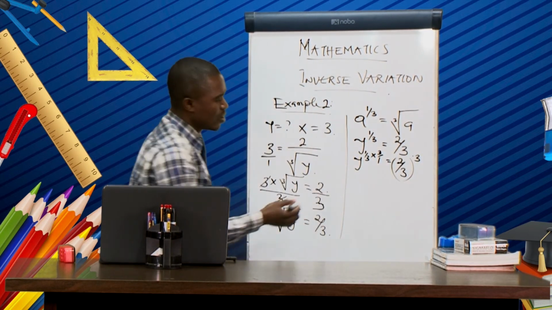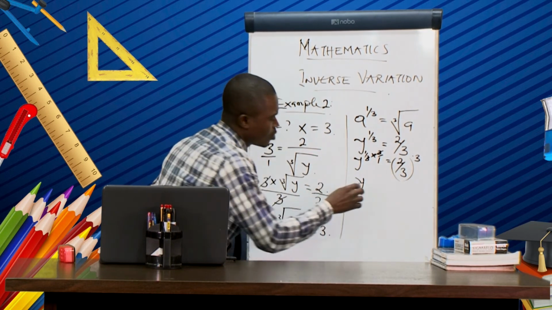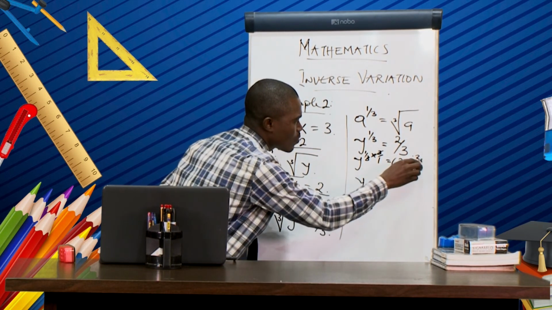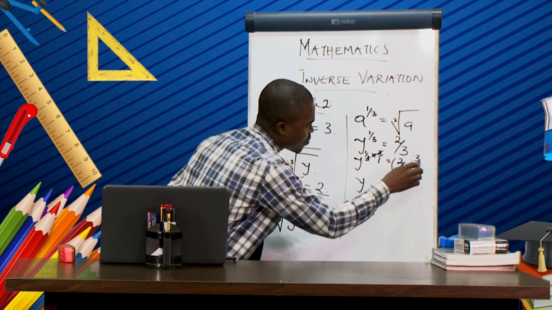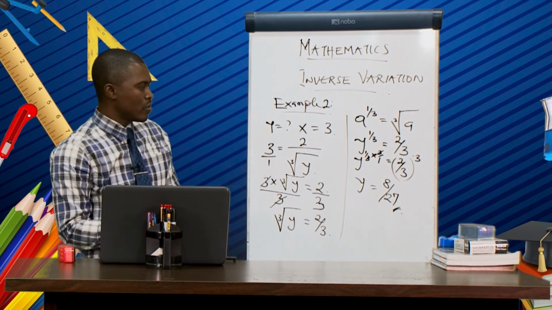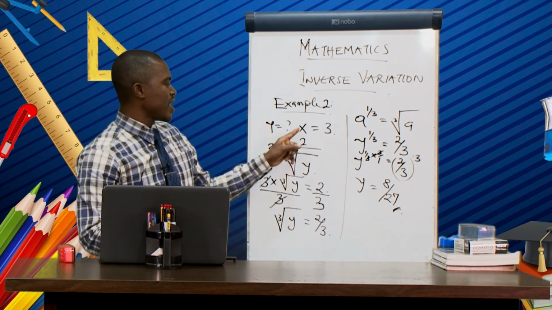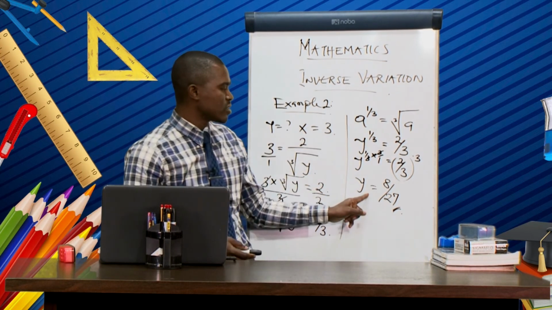Raised to power 3. So this and this will cut out, and this will now become y. So we now have 2 raised to power 3, that will give us 8. And 3 raised to power 3, that will give us what? 27. So it makes when x equal to 3, y equal to what?